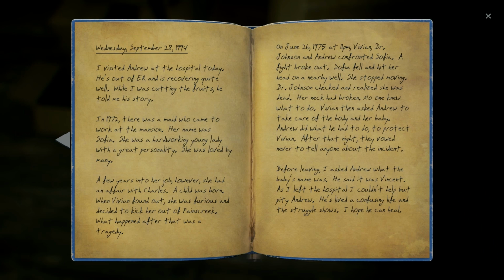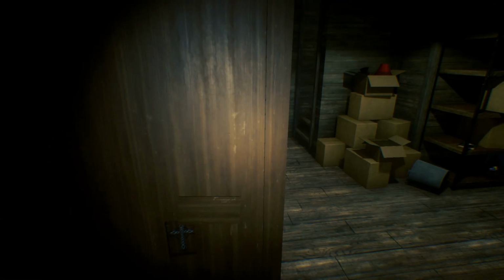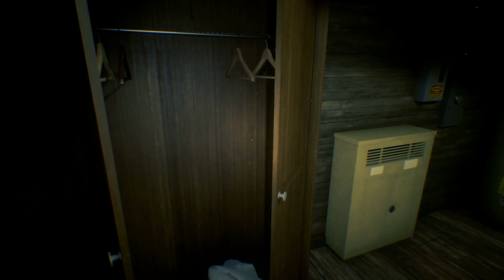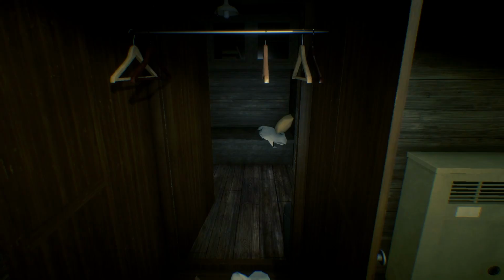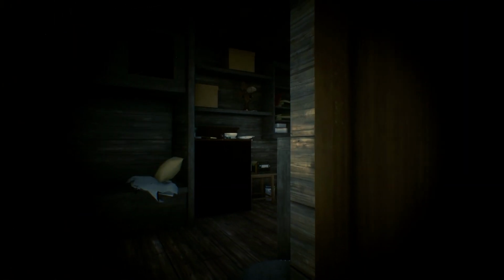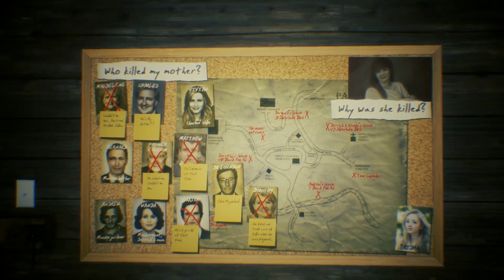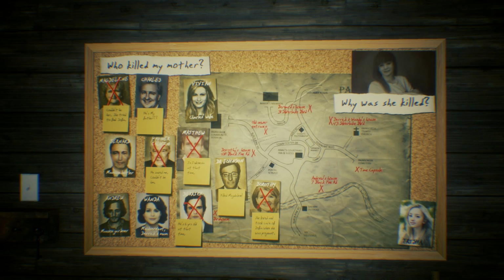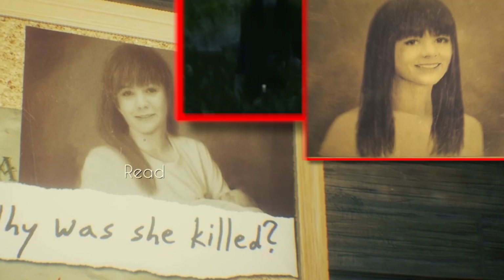Oh, that's so crazy. So I guess now we get to learn this and find out what is behind here. Oh, the plot thickens. There's a secret room down here. Oh, he knew who killed my mother. So he knew. That looks just like her.